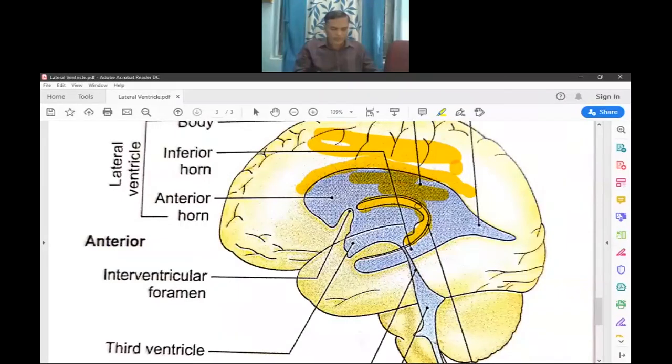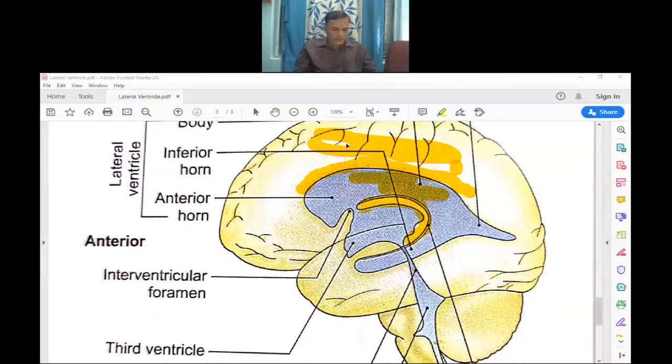So the medial wall of the central parts is formed by the septum pellucidum and the body of the fornix. The central parts thus have a roof, floor and medial wall.